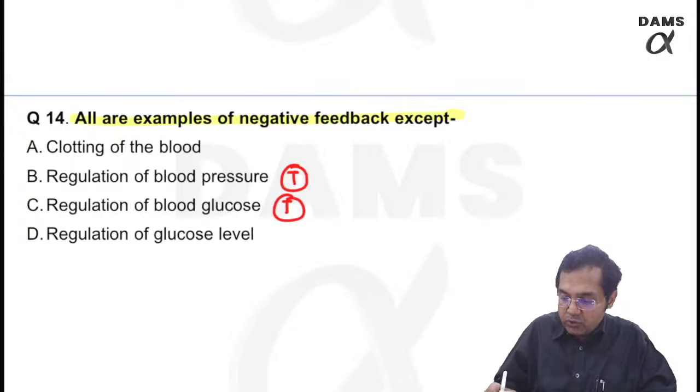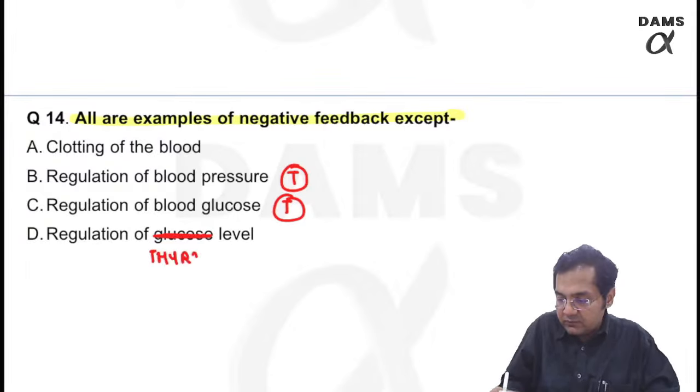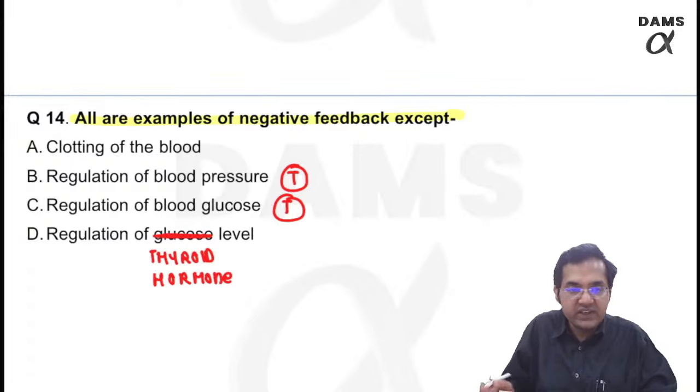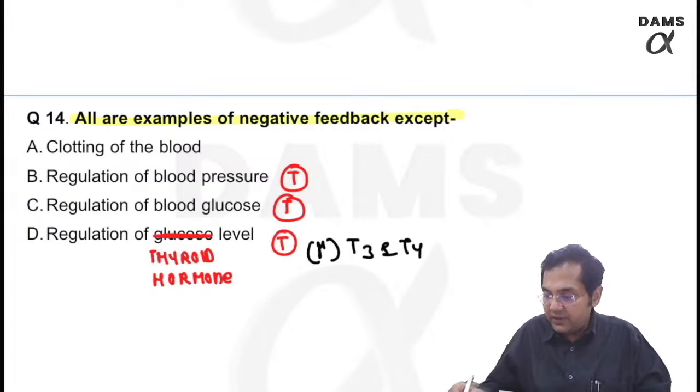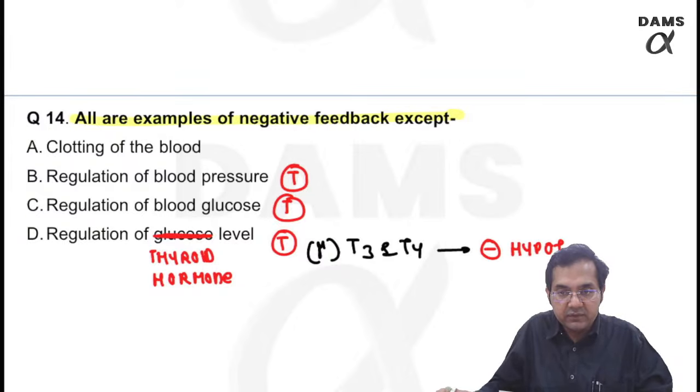Regulation of blood glucose is the same. So maybe we can change one option here. Regulation of thyroid hormone levels. Now I have changed the option. This you can hopefully understand. If I have an increase in T3 and T4, then remember, I will inhibit the hypothalamus.